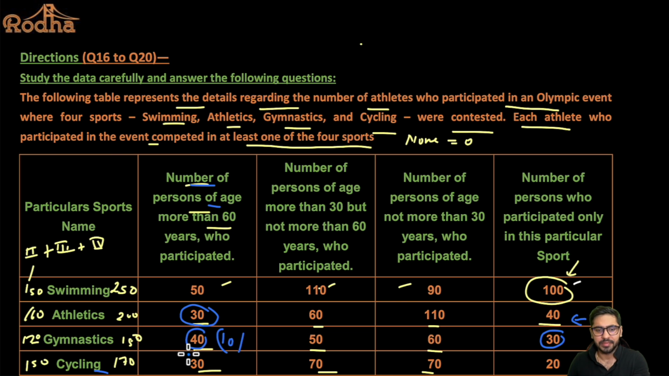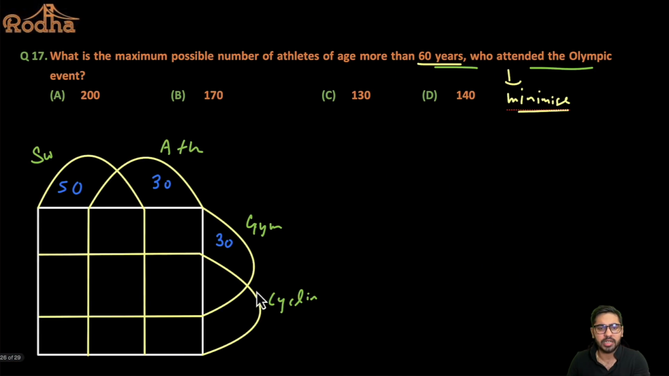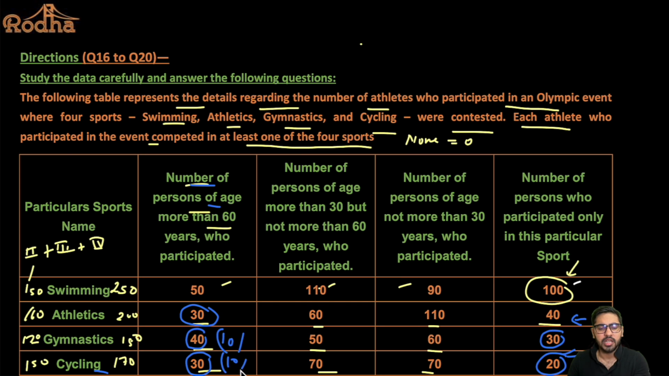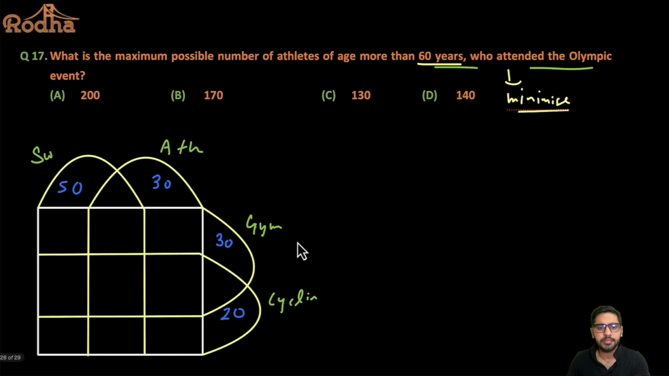Now, cycling has 30 people of more than 60 years, but only 20 of them participated in exactly one sport. So if I utilize the entire 20 in only cycling, still 10 people are remaining here of more than 60 years. Now, can I put these 10 people common in gymnastics and cycling? Yes. If I put these 10 people who are more than 60 years in gymnastics and cycling, then can I say I'm maximizing my value? Isn't it? I'm maximizing my value of more than 60 years.